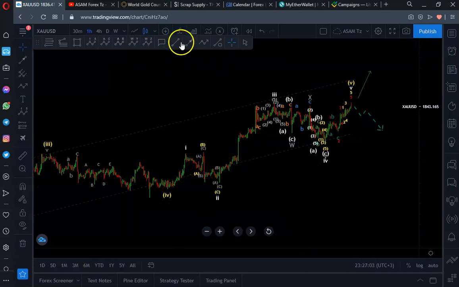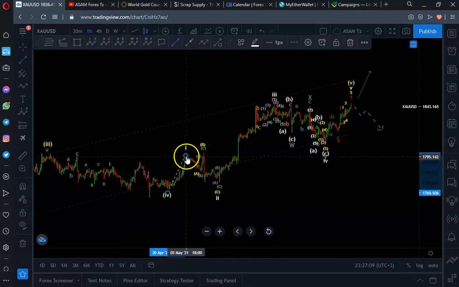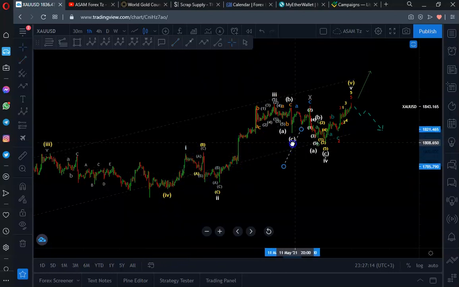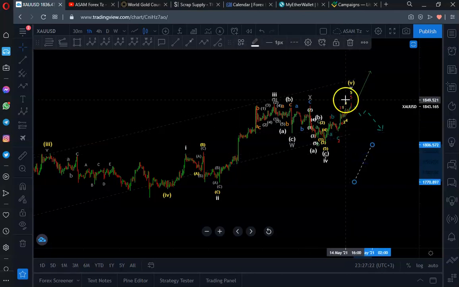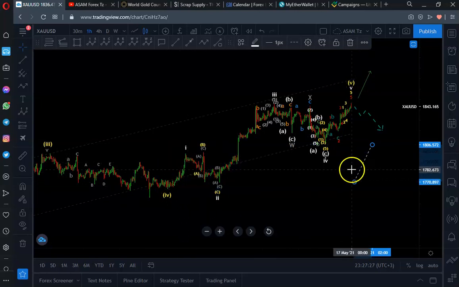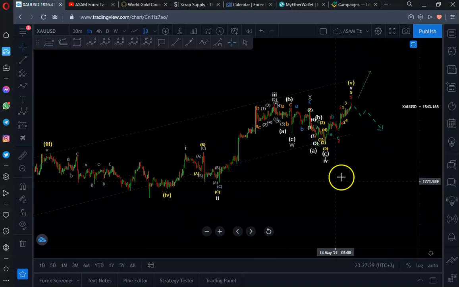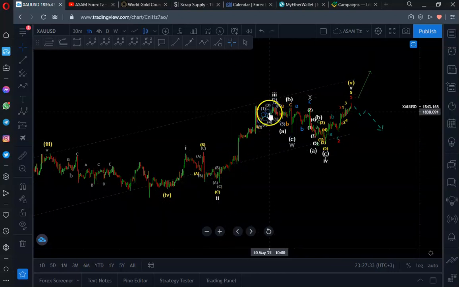So now, just roughly looking at the distance traveled by the first wave right there, it is almost equal to the distance traveled on this one in the final 1, 2, 3, 4, 5 to the top. So the fifth wave and the first wave have already created equality. They are already in equality, and this is because the third wave has been very extended.